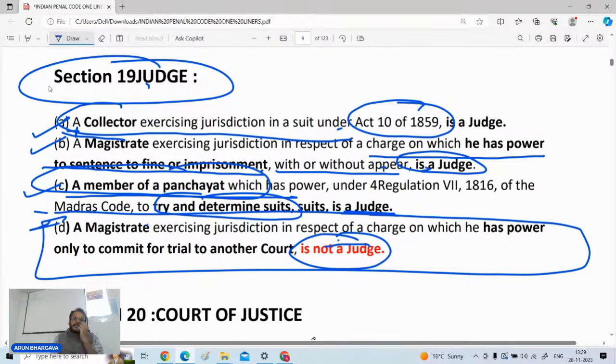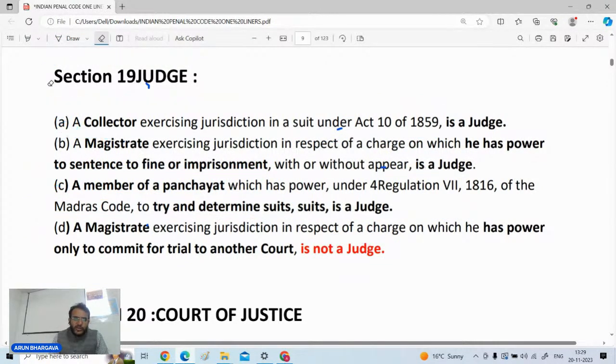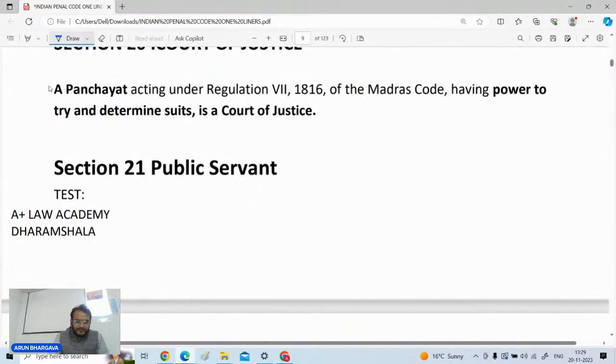ऐसी situations में magistrate को आप judge नहीं बोलोगे. So these things are very important. In MCQ, such kind of question comes that whether a magistrate is a judge or not, whether collector is a judge or not. Section number 19 will be taking care of it. Next thing is the important definition given in section number 21, that is of public servant.